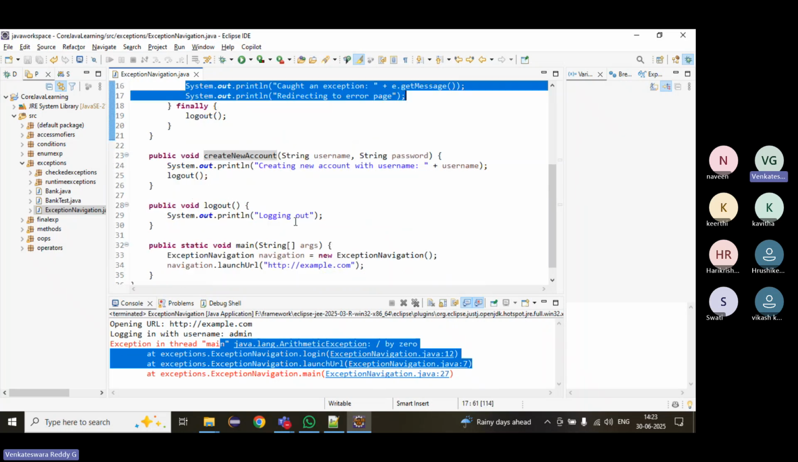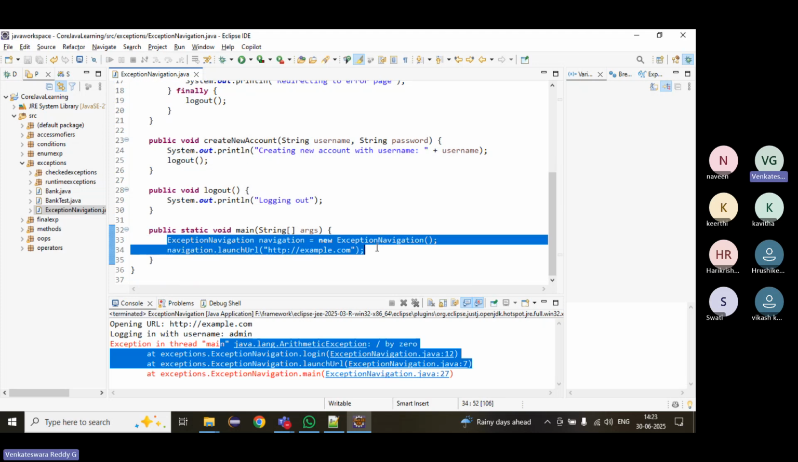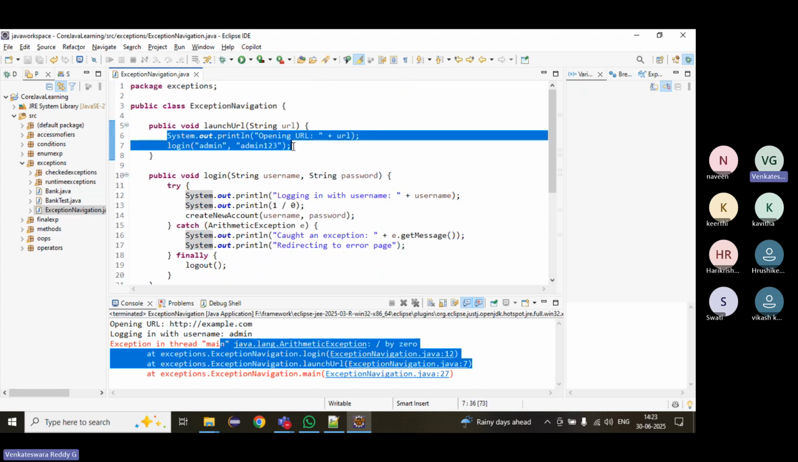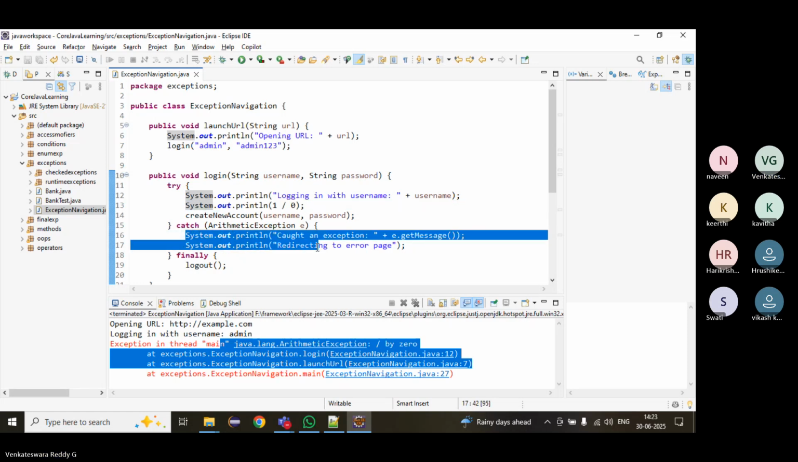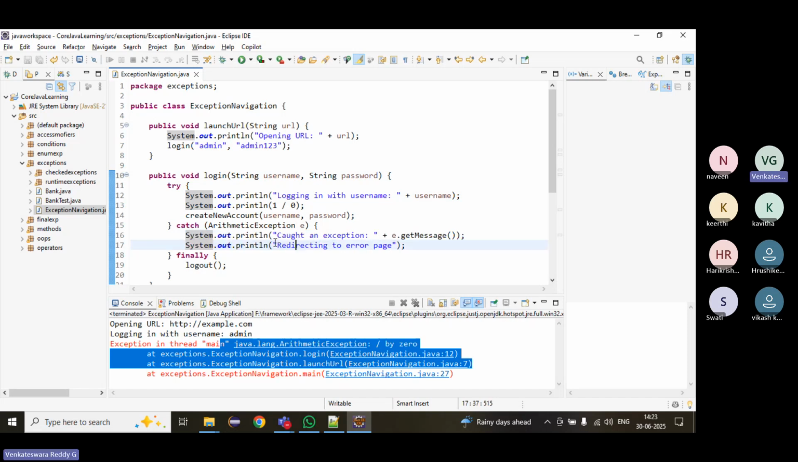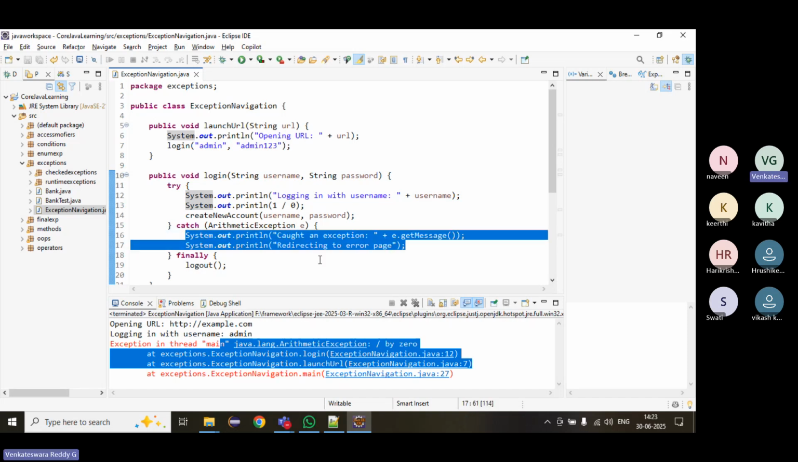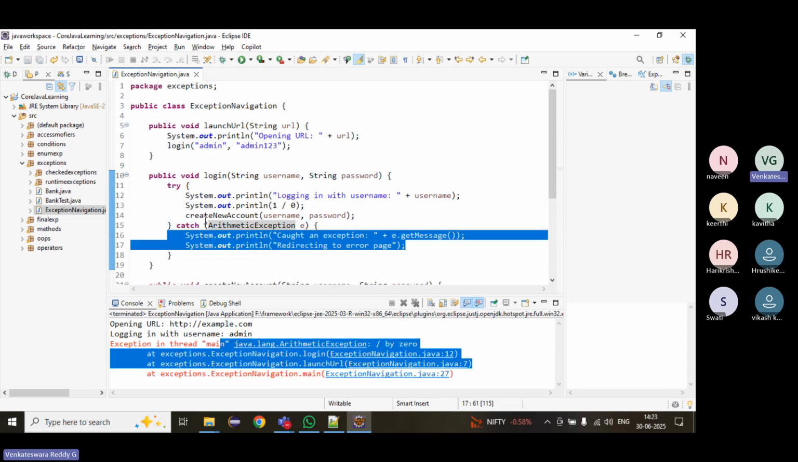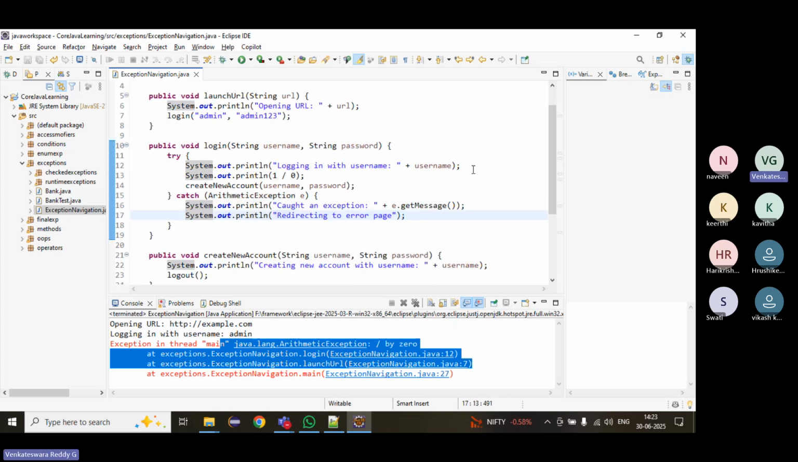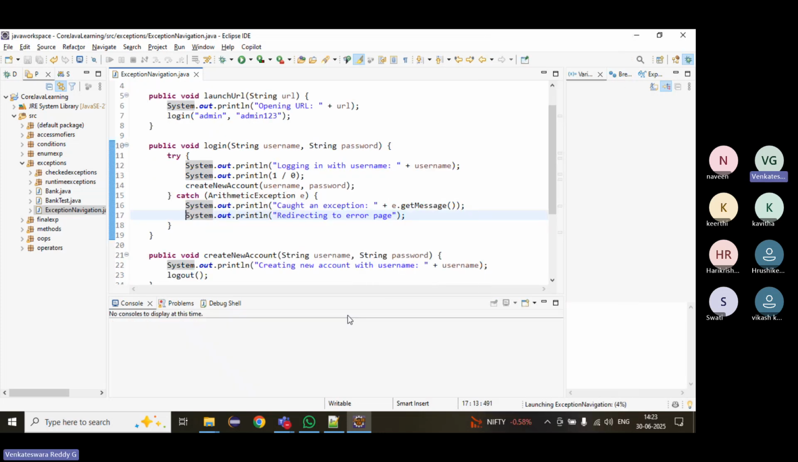What will happen now? It will call the launch URL, which is executed. Launch URL will call the login method. In the login method, inside a try block, we got an exception. Immediately the catch block will execute. Here we are suppressing the exception. That means the flow will stop right there.